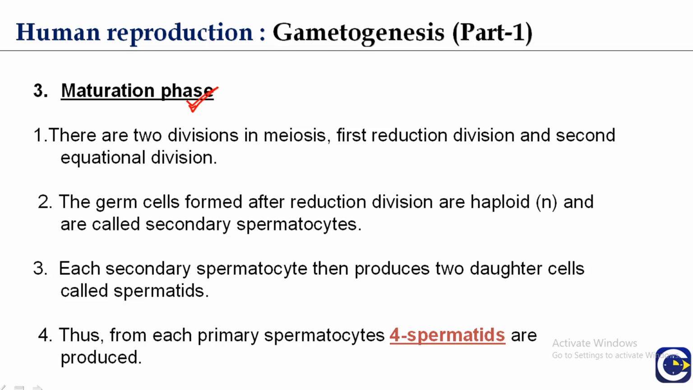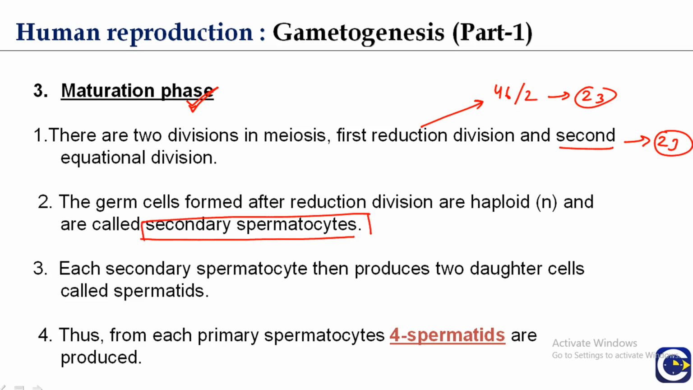In the maturation phase, two meiotic divisions take place. The first one is the reductional division, the second one is the equational division. In the first, the primary spermatocytes formed from spermatogonia are reduced in number to 23, while the second division is the equational division, so the number remains 23. The germ cells formed after the reductional division are haploid and are called secondary spermatocytes.